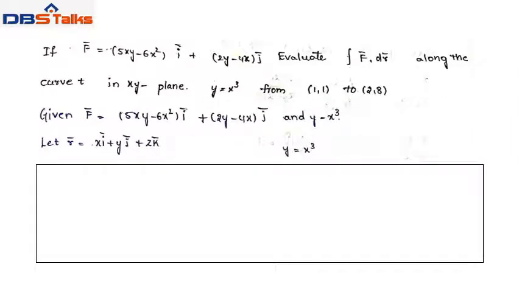In this problem, given f bar equals (5xy minus 6x square) i bar plus (2y minus 4x) j bar, and also given the equation of the curve y equal to x cube. Let the position vector r bar equal x i bar plus y j bar plus z k bar, and y equal to x cube.